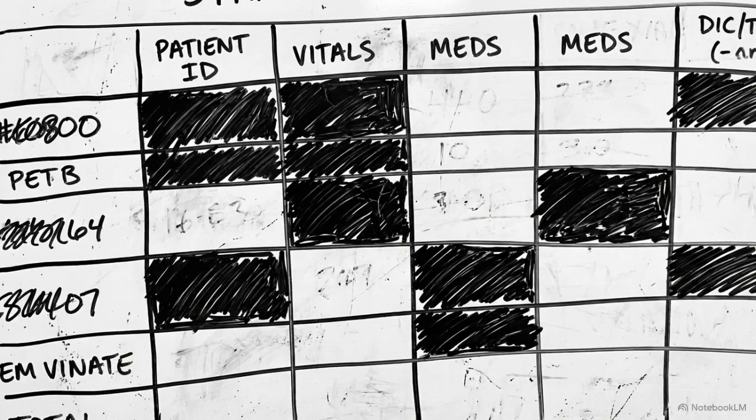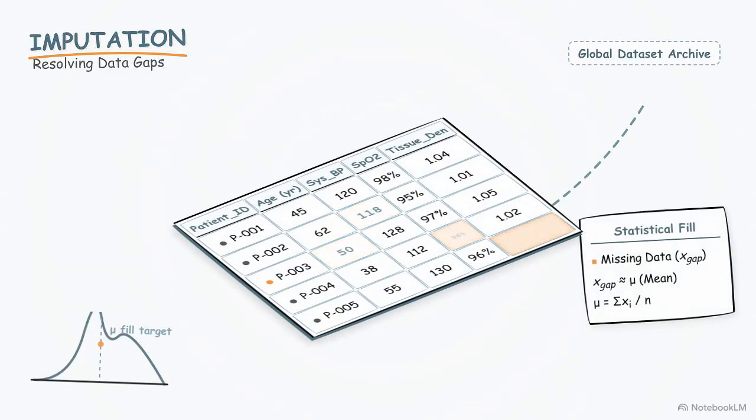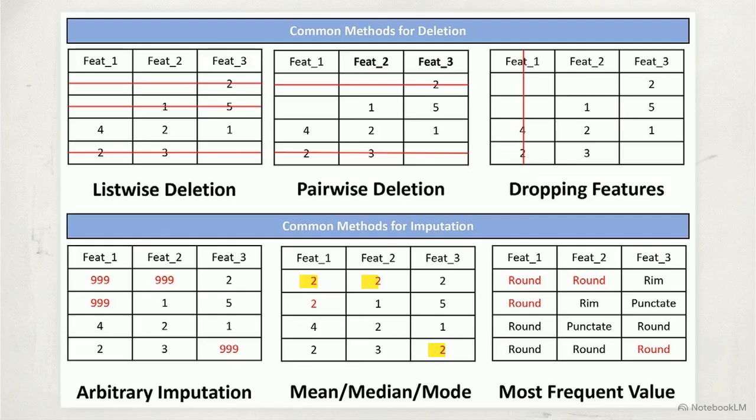Further complicating the data is the reality of missing information due to human error or corrupted files. Engineers address these empty cells through imputation, the statistical practice of replacing missing data with calculated placeholder values. To plug these gaps, developers substitute missing variables with statistical averages derived from the surrounding data. By utilizing the mean or median of the entire global dataset, as seen here with the interpolated red 2s, engineers